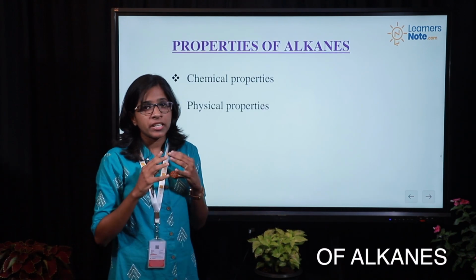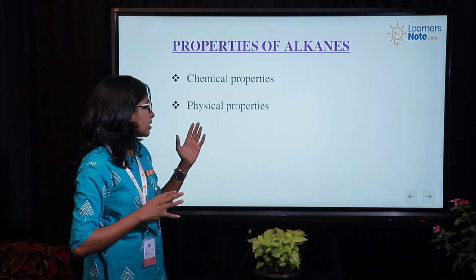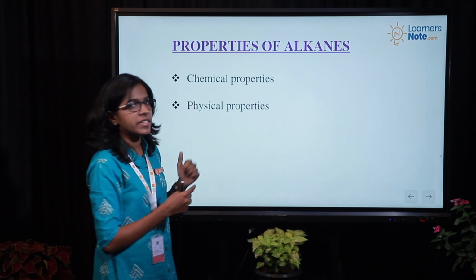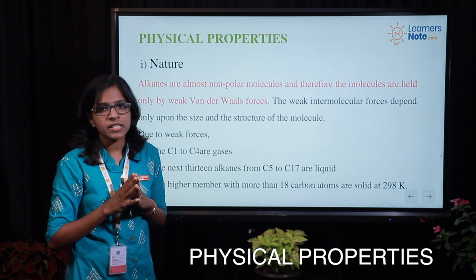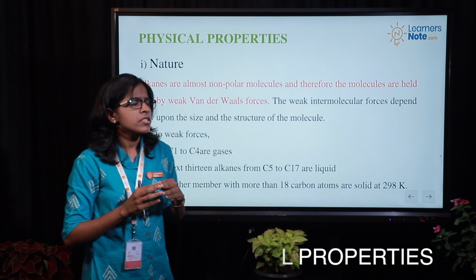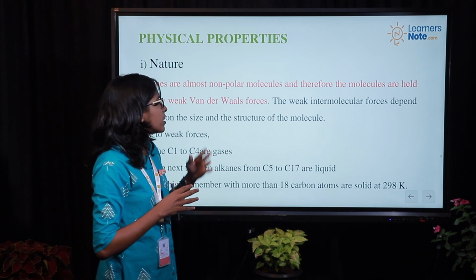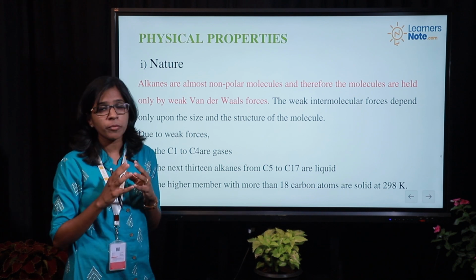In chemistry, there are mainly 2 kinds of properties. The first one is physical property and the other one is chemical property. So first we will discuss the physical properties. So first we will see what is the nature of alkanes. Alkanes are usually non-polar molecules.